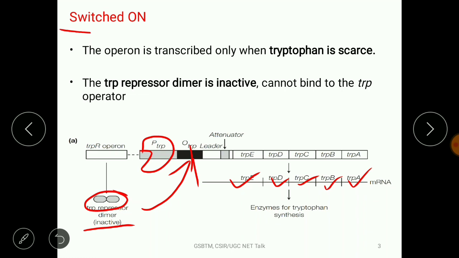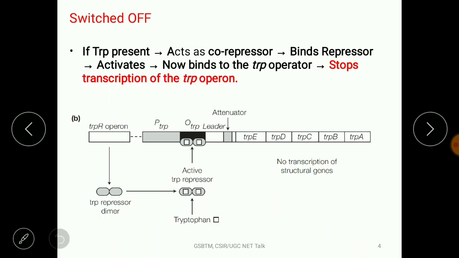So this condition is switched on, okay, when the tryptophan is not there or present in a very low amount. The second condition is when the tryptophan is present in a sufficient amount inside the cell, so there is no need, of course, to synthesize the tryptophan. So in that case, suppose tryptophan is present, and this tryptophan acts as a co-repressor.